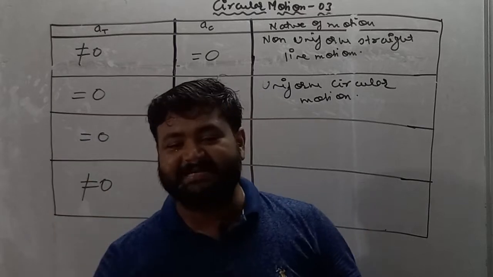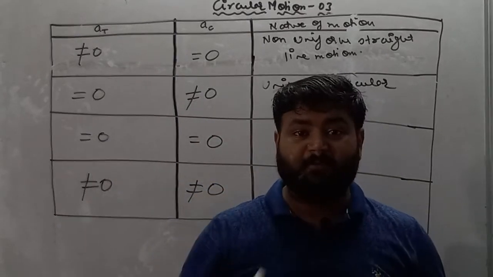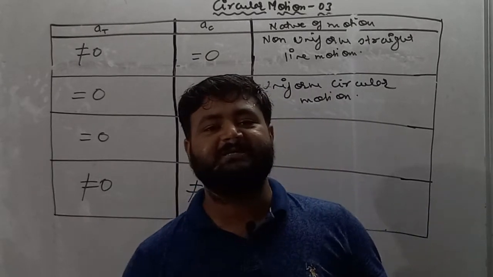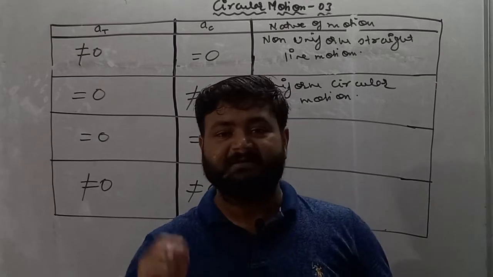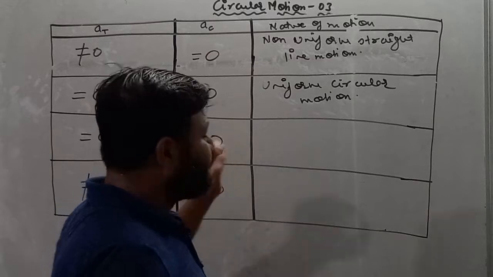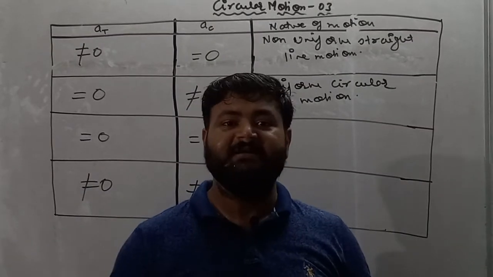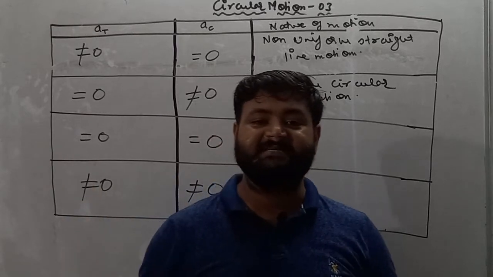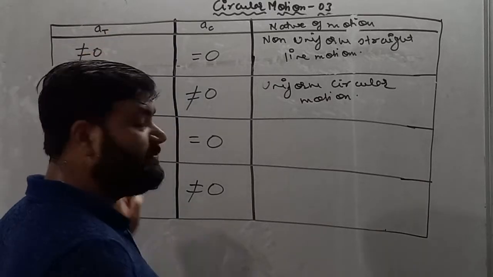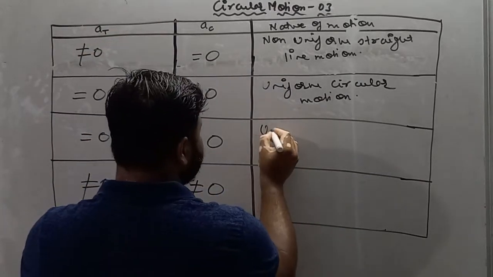So if centripetal acceleration is not present on the body, it means the body is not performing circular motion, because in circular motion at every instant of time the direction of velocity is changing. But here centripetal acceleration is not present, so we can say the direction of velocity is not changing. So if the direction of velocity is not changing, it implies the motion is in a straight line and velocity is uniform. So uniform straight line motion. I'll write here